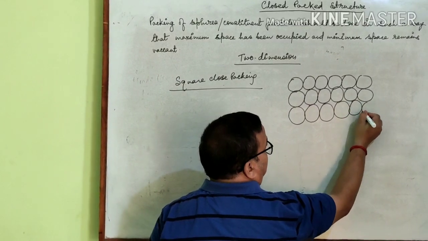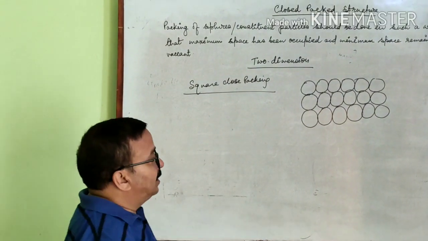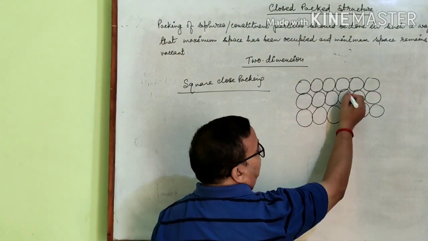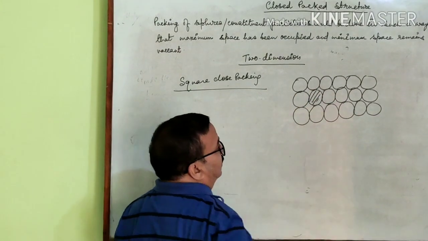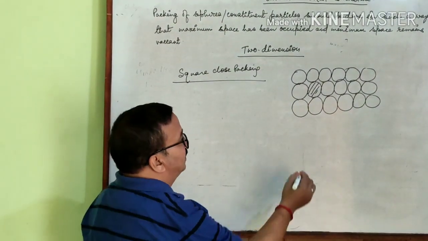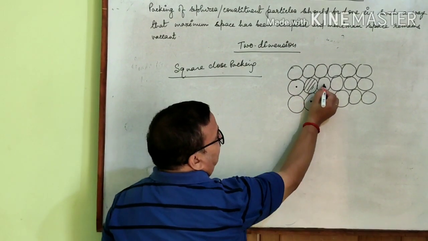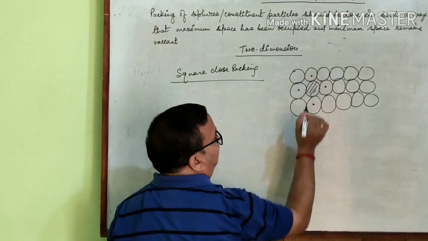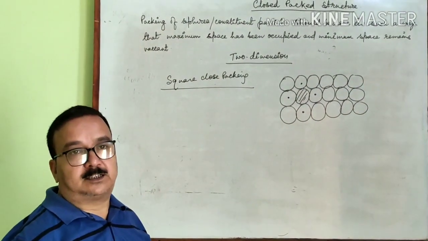This is the third layer. Now take any sphere, for example this one. This sphere is in contact with how many spheres? It is in contact with this sphere, this one, and this one. So one sphere is in contact with 4 other spheres.